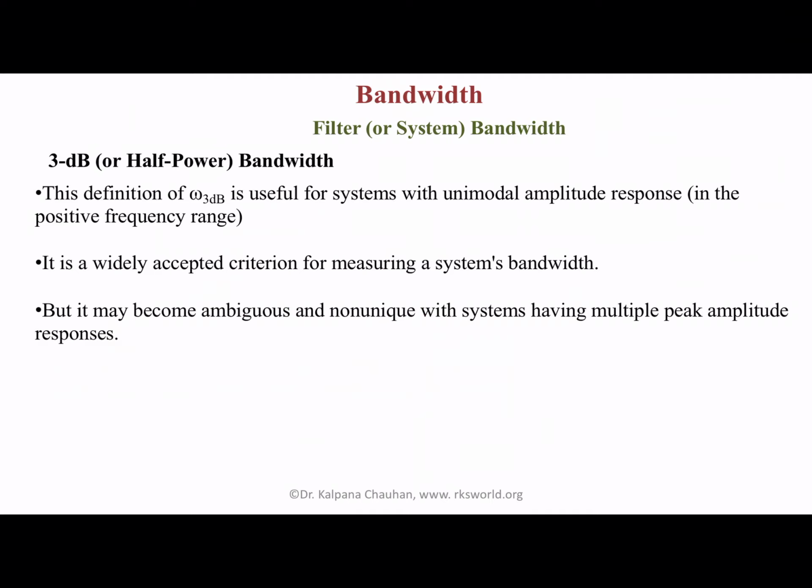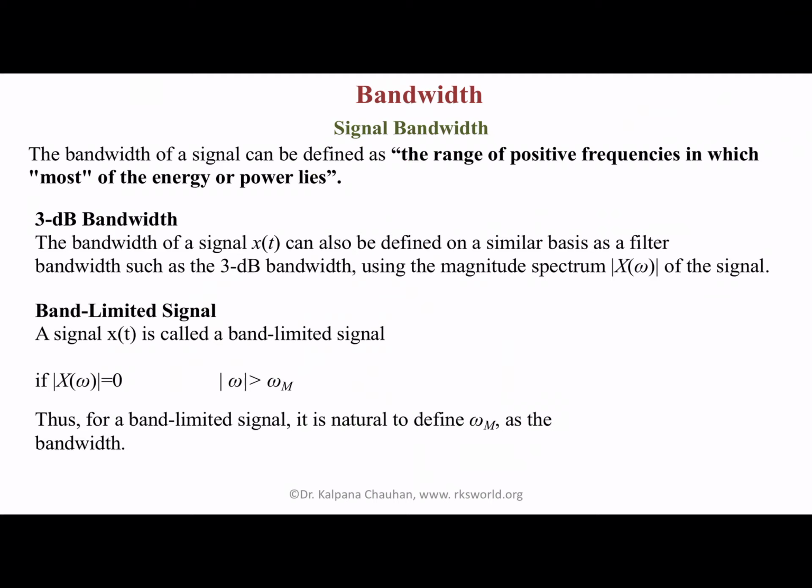This definition of omega 3 dB is useful for systems with a unimodal amplitude response, meaning for the positive frequency range. It is a widely accepted criterion for measuring a system's bandwidth, but it may become ambiguous and non-unique with systems having multiple peak amplitude responses. That is all about the bandwidth of the system or filter.